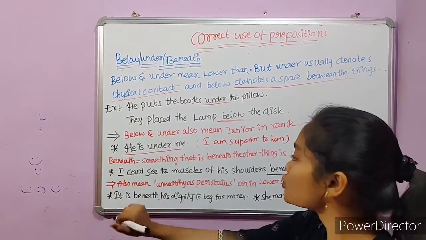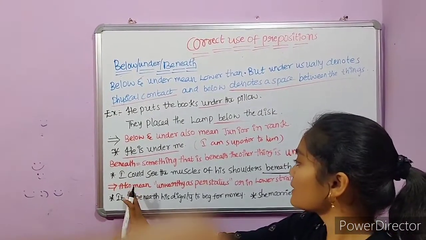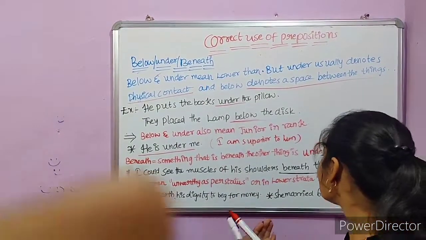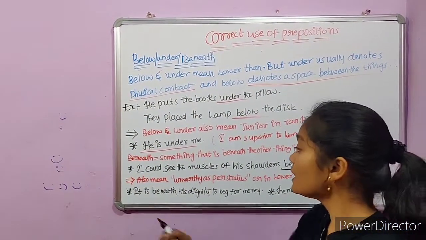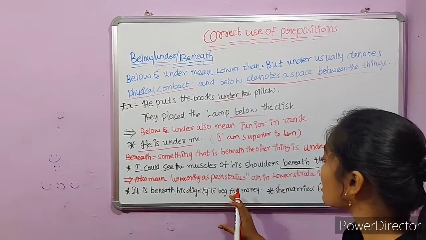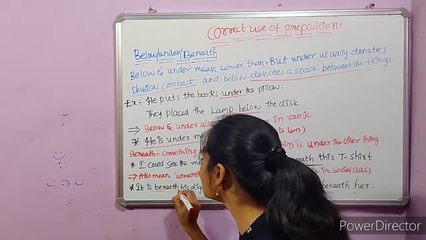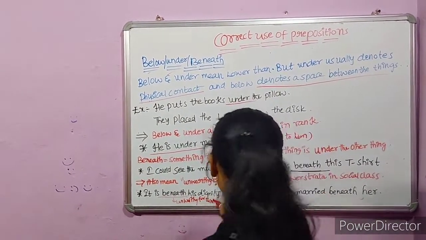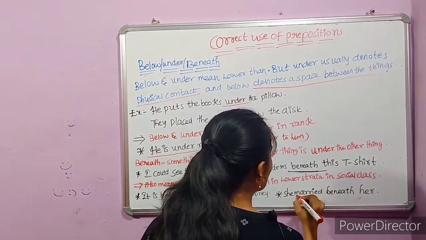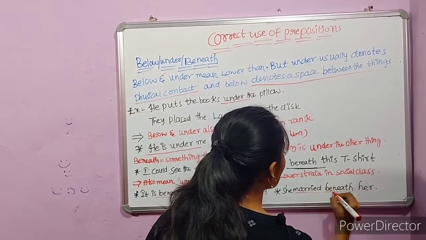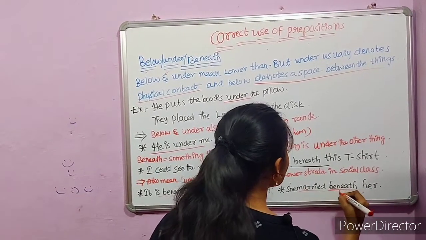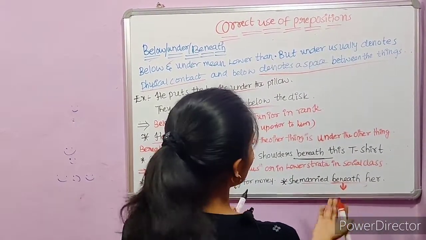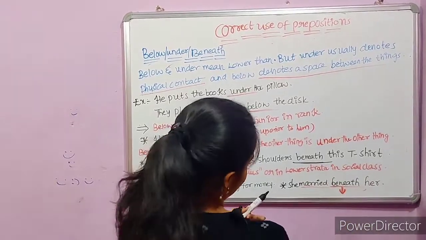And beneath is also used to refer to something that is unworthy as per status, or in lower status in social class. For example, it is beneath his dignity to beg for money. Beneath means it is unworthy for him to beg for money. And the second sentence is, she married beneath her. That means she married a person who is inferior to her. That means in social status he is somewhat less.